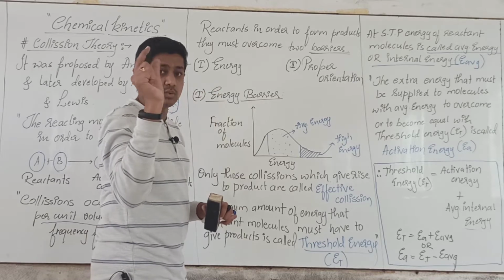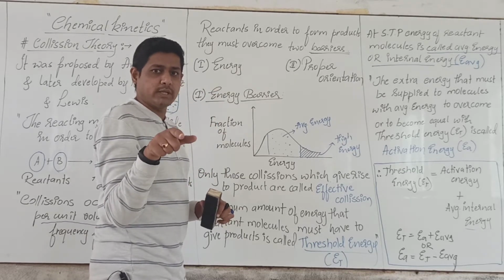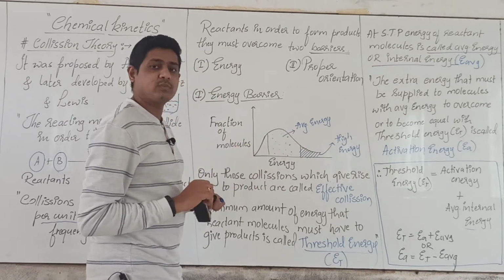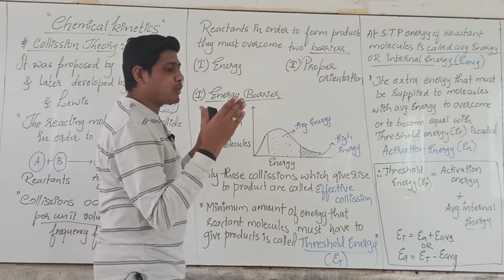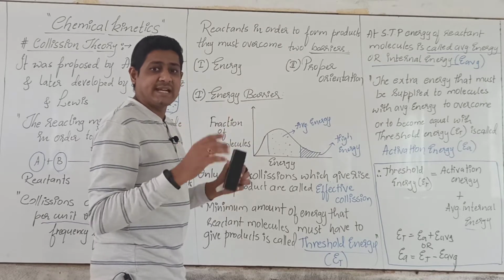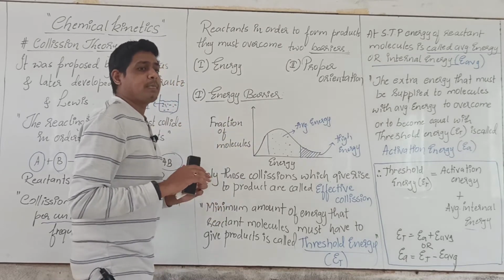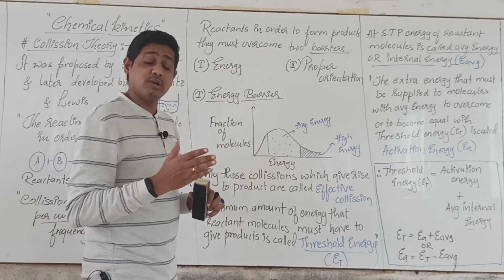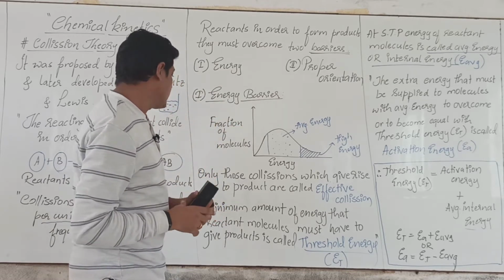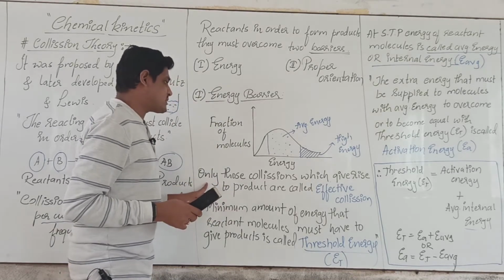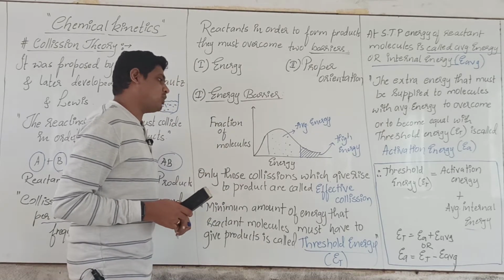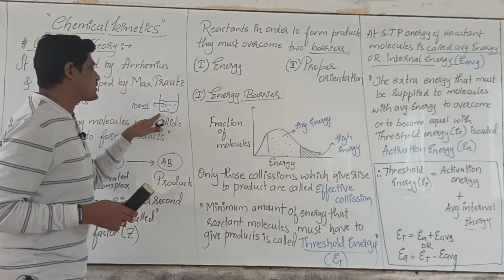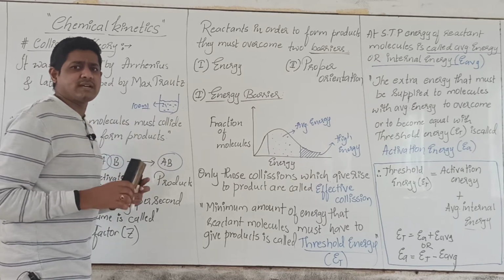So a fraction of the total number of reacting molecules has different energies. As reactant molecules of different energies are present, not all the colliding reactant molecules will give product. Why? Because their energies are different. Only those collisions which give rise to product are called effective collisions. In a reaction mixture, there are a number of collisions happening.